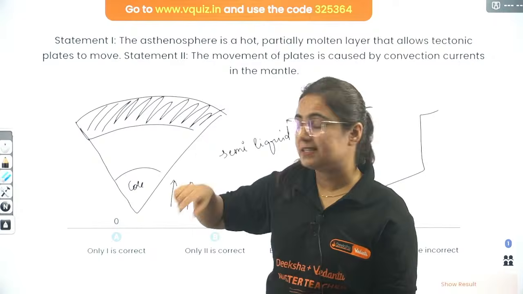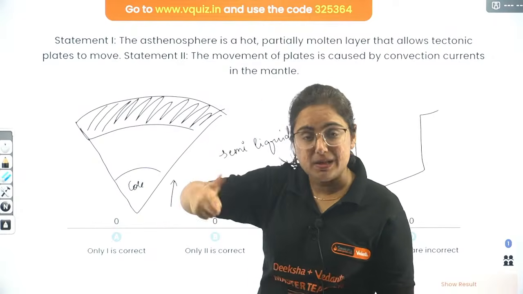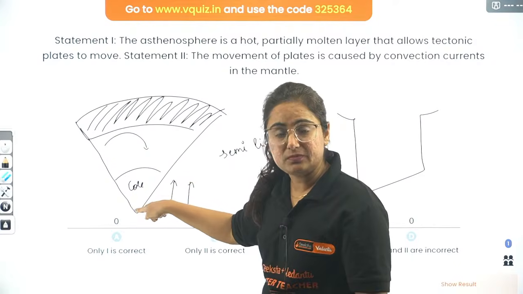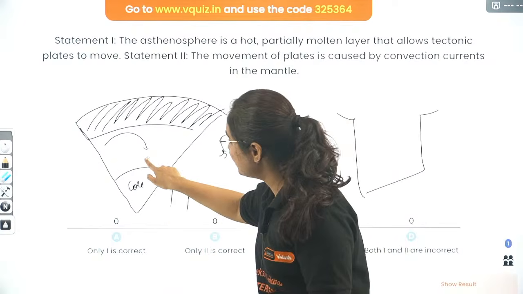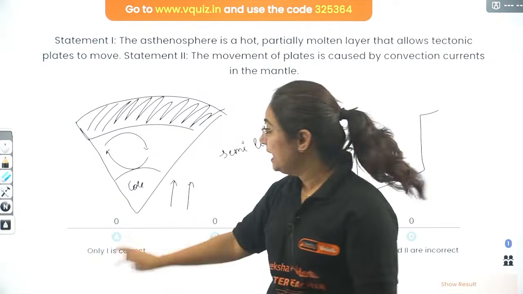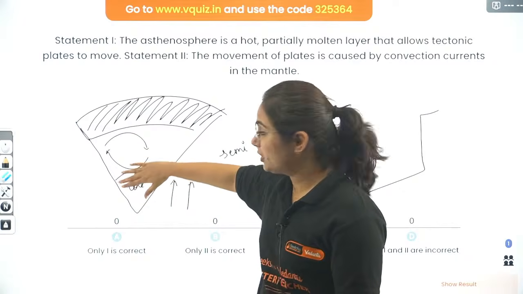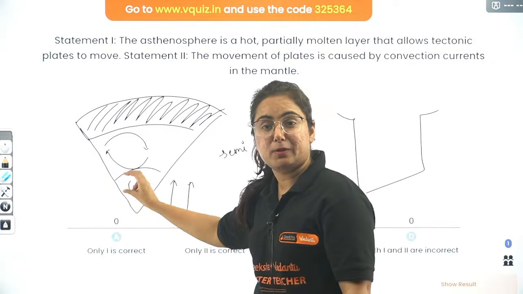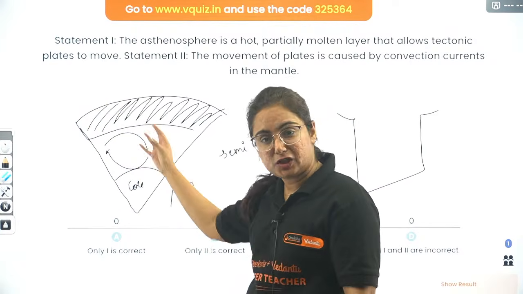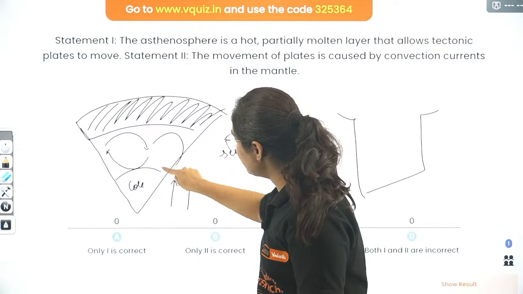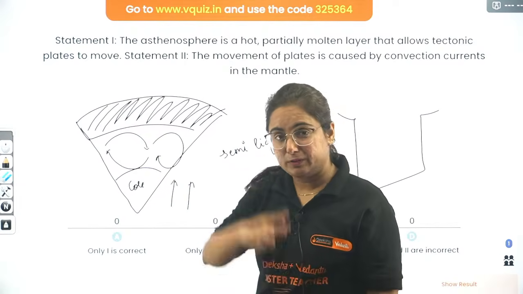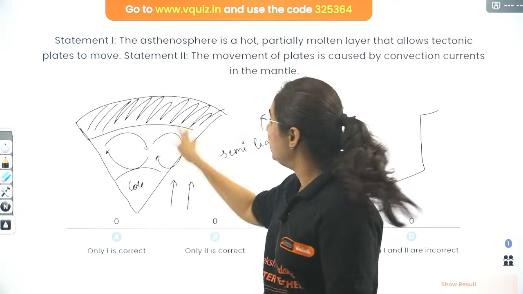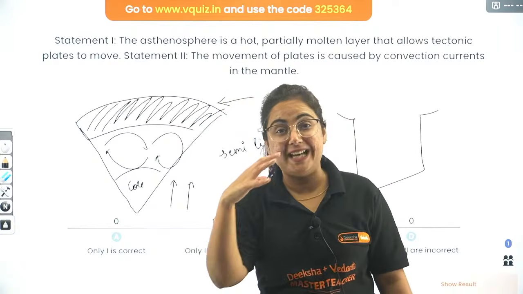But when it tries to rise up, the mantle is in the semi-liquid form, because of which it starts moving. Pressure is applied from here, it starts moving in a circular form. Heat coming from here increases the temperature, it moves upward, the temperature decreases, it comes down, the temperature increases, it goes up again. And this convectional current, because of which the mantle is moving, affects the crust to move, the plates to move.